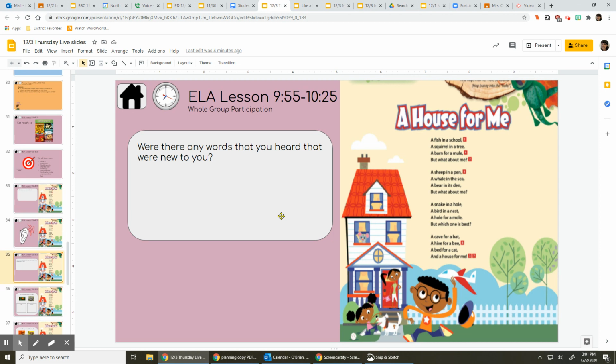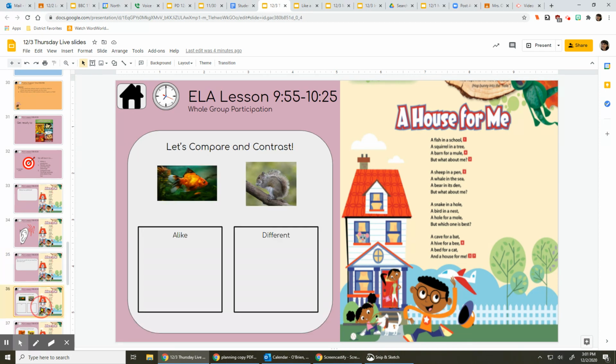Were there any other words that you weren't sure what they meant? Maybe you could go ahead and ask your caregiver if there was one that you're a little confused about. Remember, make sure you're assertive in your learning. Now, the next thing I want us to do is think about how a goldfish, or any type of fish, and a squirrel might be alike and how they might be different. So go ahead and pause me and have a little bit of think time. How is a fish and a squirrel alike or different? What do you think?